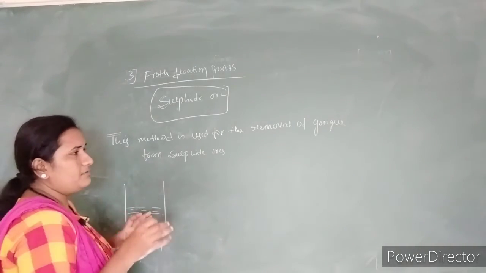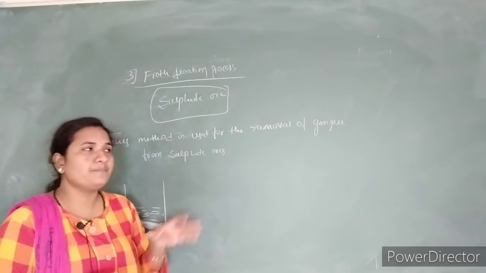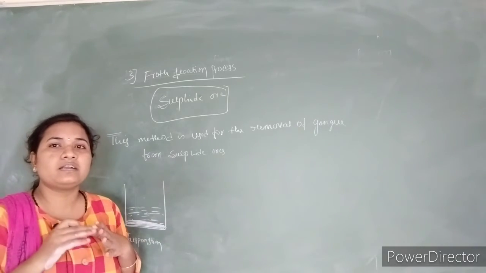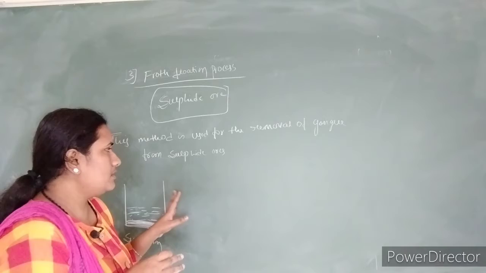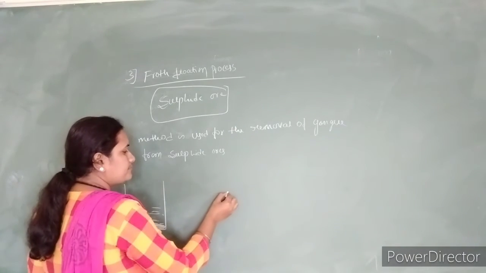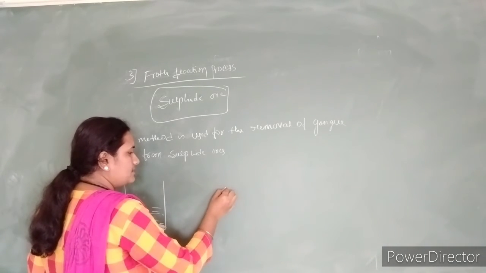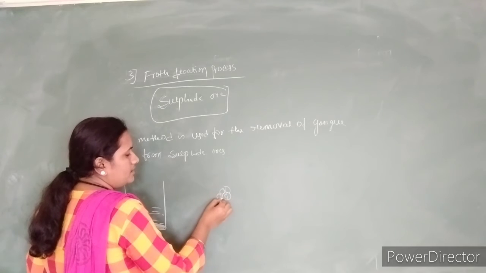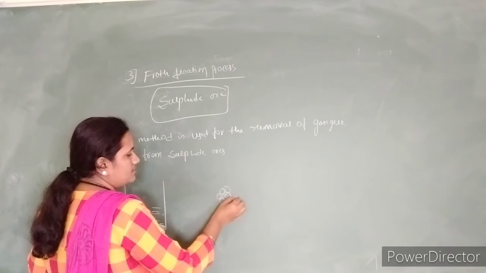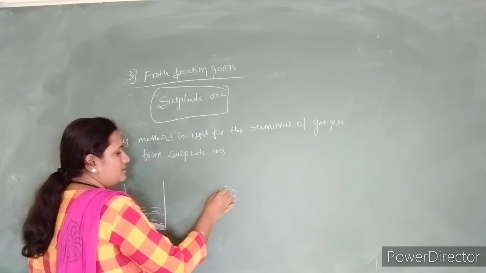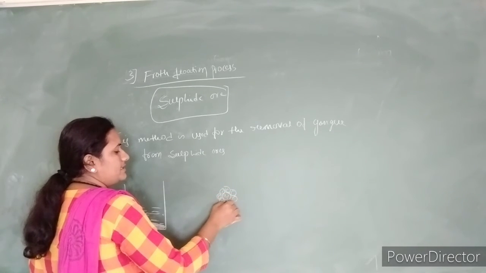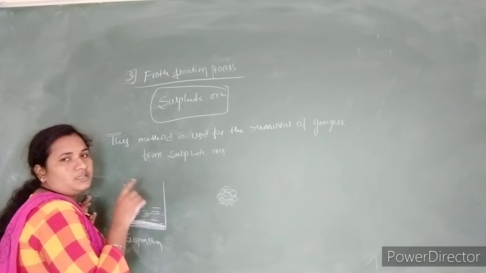Here, whenever we add water to the sulfide ores, only the gangue materials are attracted by the water, but not the ores. So the gangue materials are surrounded by the water droplets, but not the ore.